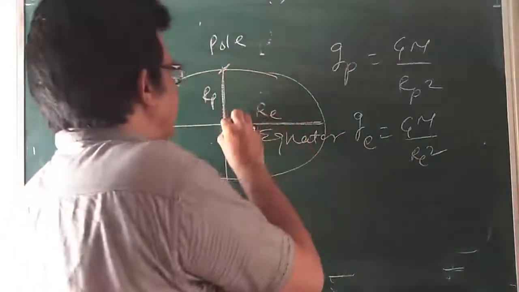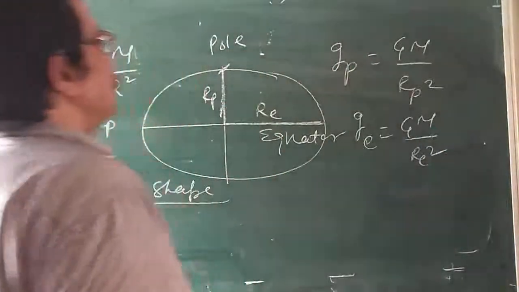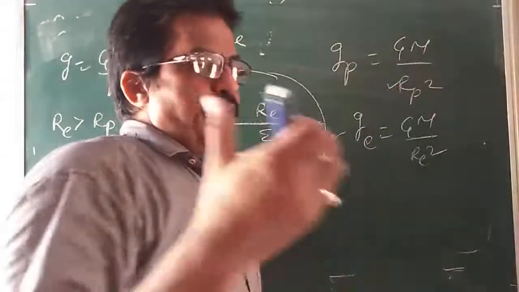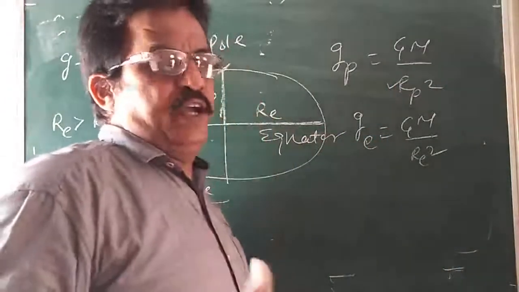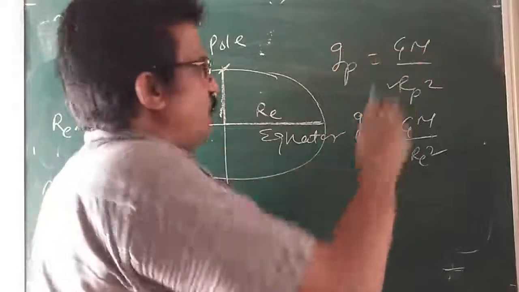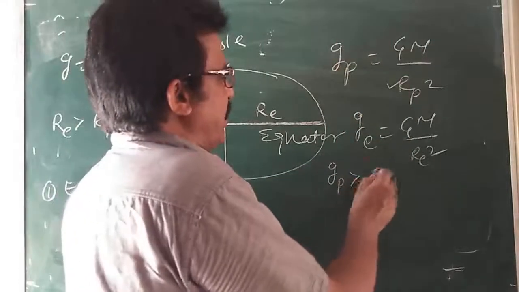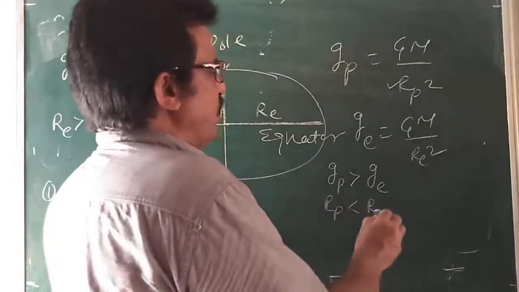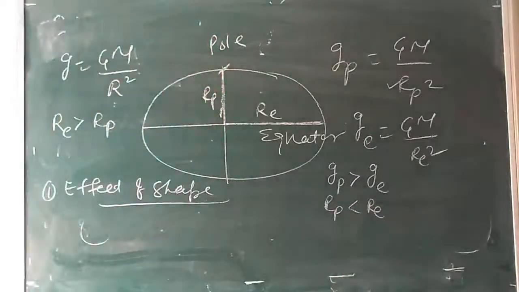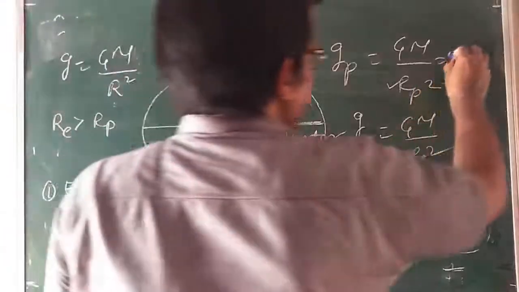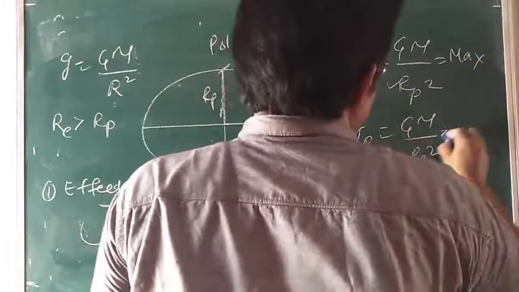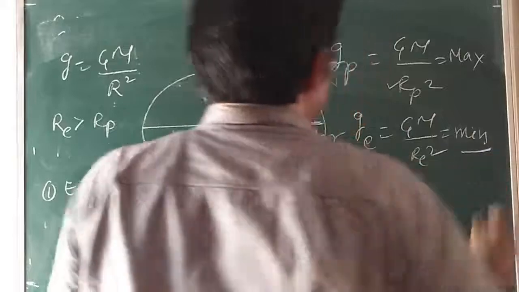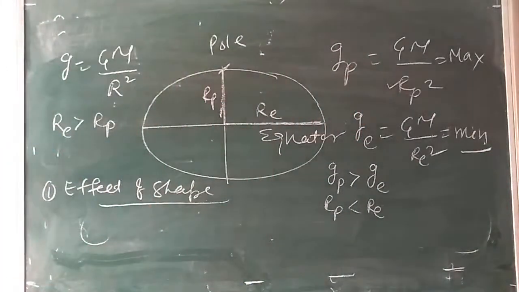In this figure, you can see this is smaller. When this is smaller, the denominator has a smaller value, so the value will be greater. So Gp is greater than Ge because Rp is less than Re. So acceleration due to gravity at the poles is maximum. At the equator it is minimum. Tell me if there is any doubt.